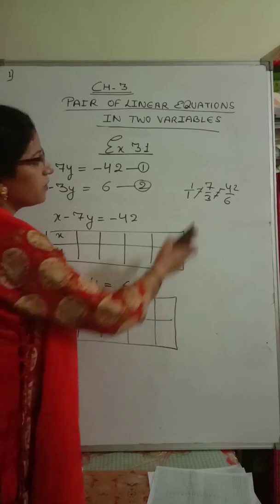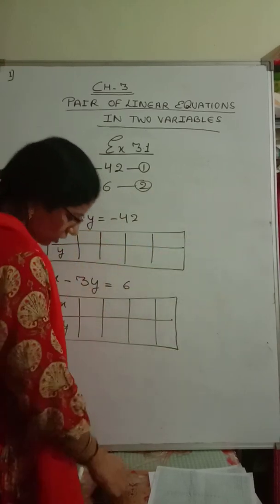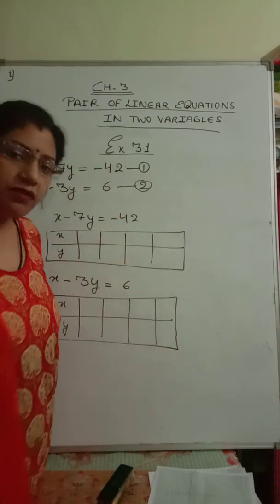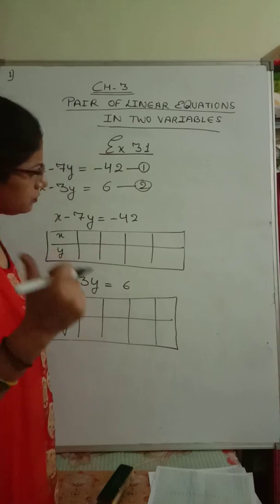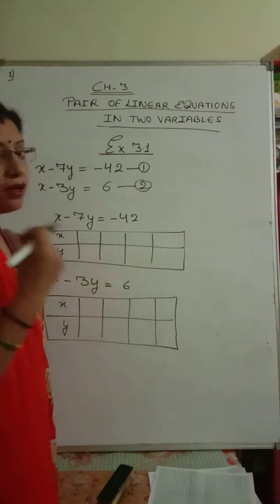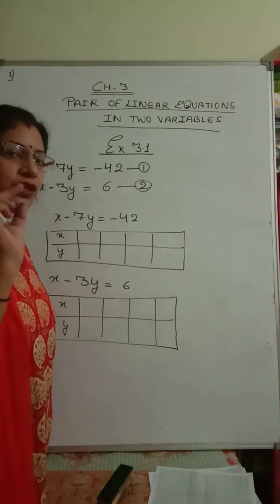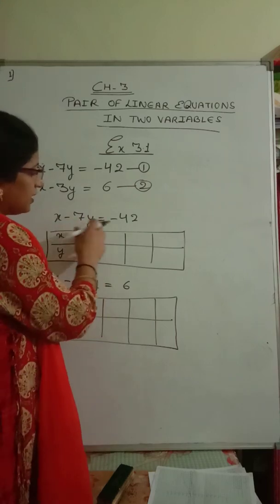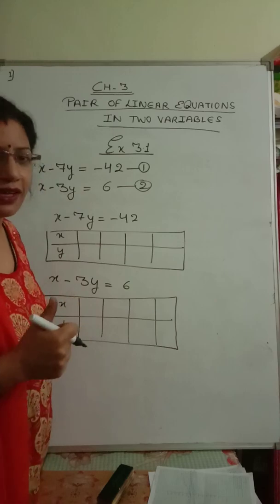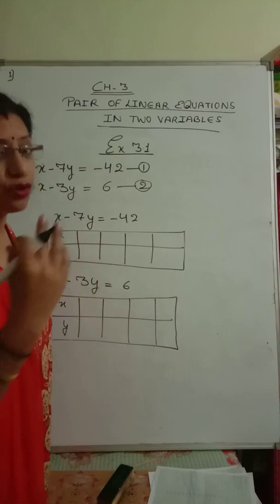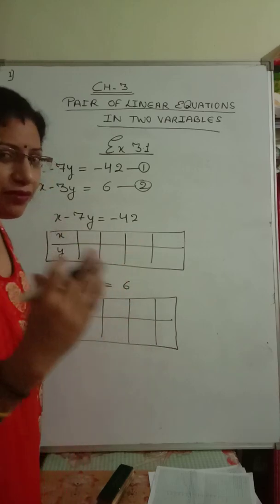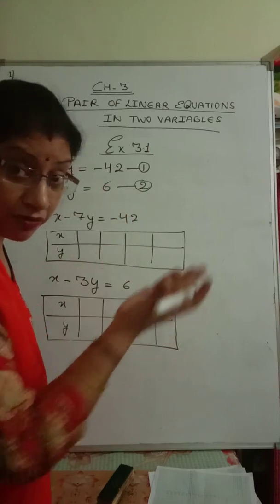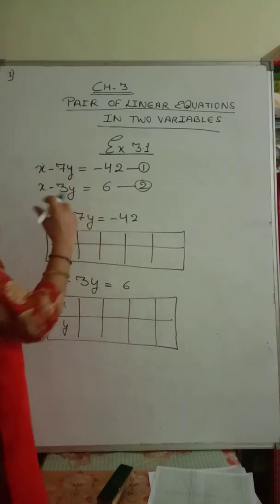So that means it is final. Whenever we draw the graph of these two equations, we will get intersecting lines. Now the second thing, intersecting lines will cut at one common point. What will be the common point? If we calculate from the graph, it will become very difficult for us, so I am telling you the trick for finding the common point. We will do it in rough. Let us solve this in rough.